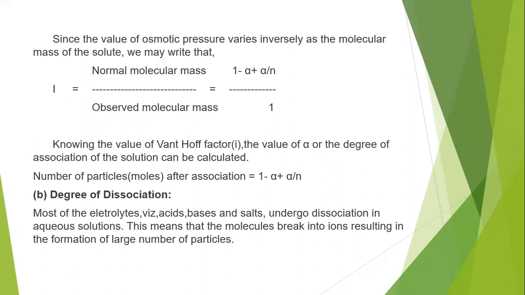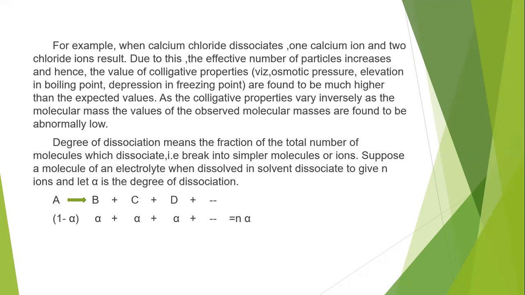So if it forms a large number of ions, what will be the colligative property of that particular molecule, and what is the molecular mass of the solute? With that, how can we calculate the Van 't Hoff factor?